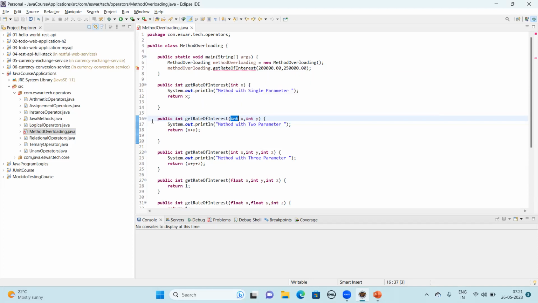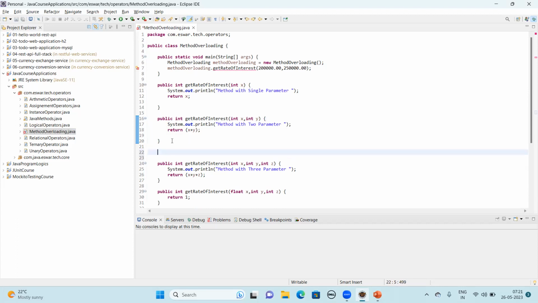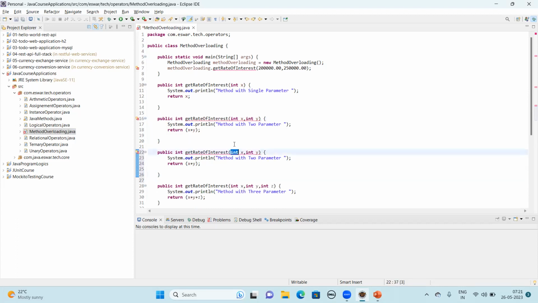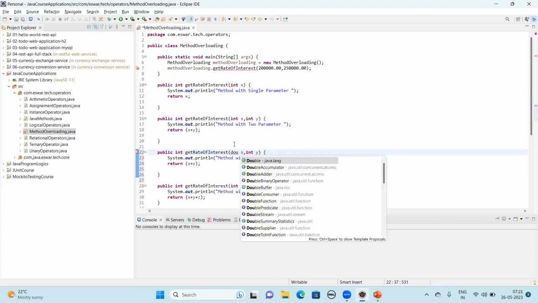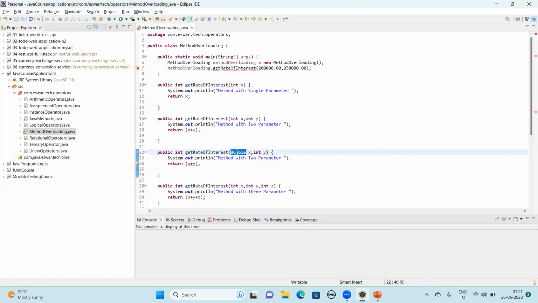Then what can I do? I no need to worry about that. Just copy this method, put it here and change the data type to double. There's one more compiler error here. You could see this one.